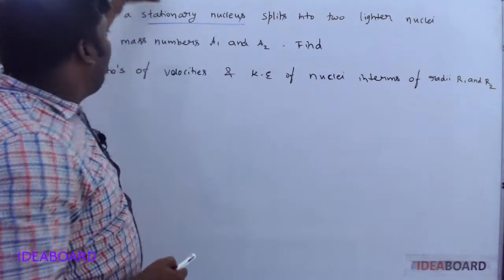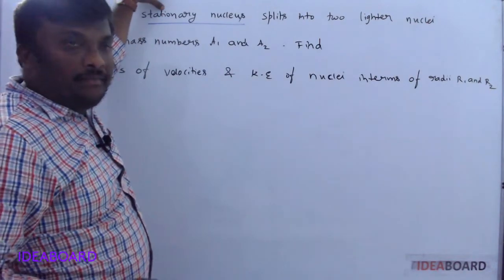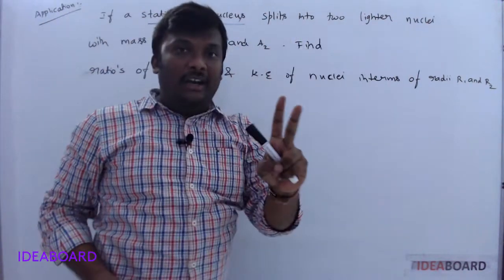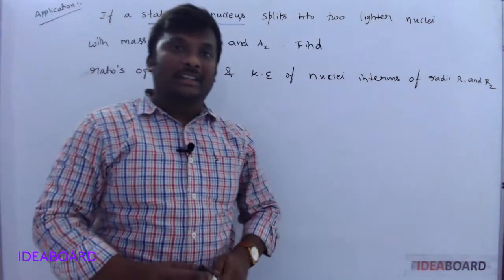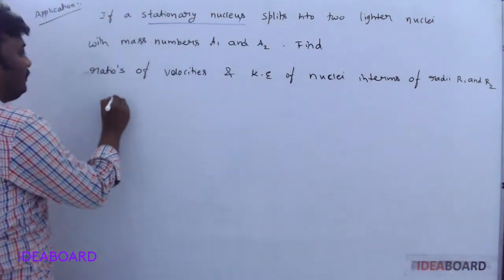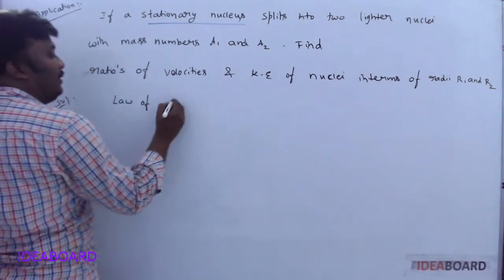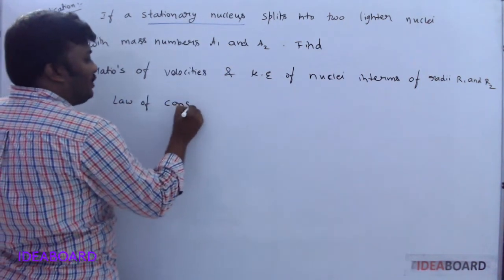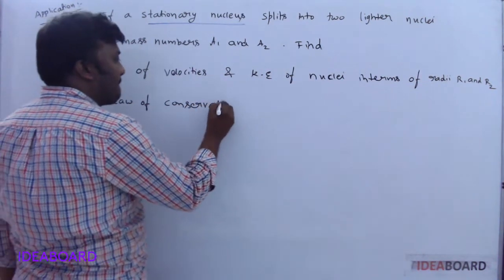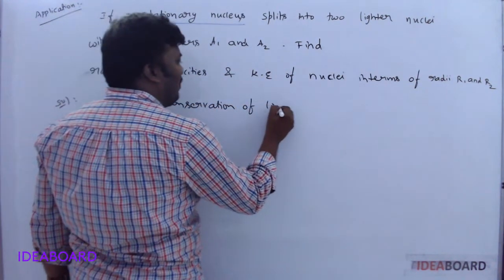Initially, what did they take? One stationary nucleus splits into two lighter nuclei. In the first year, we discussed the law of conservation of linear momentum.